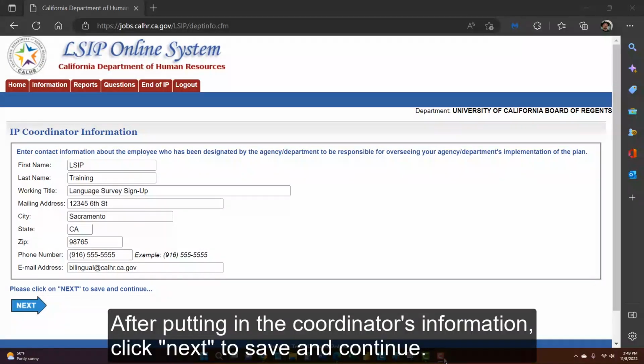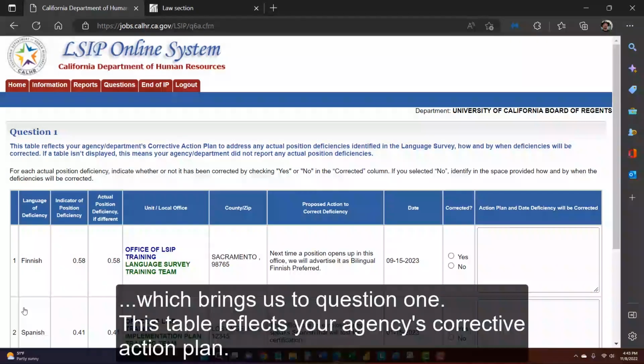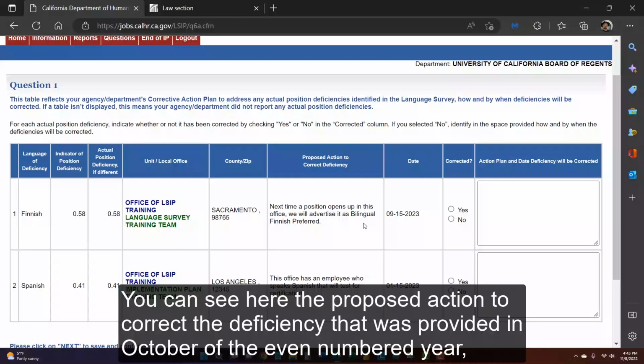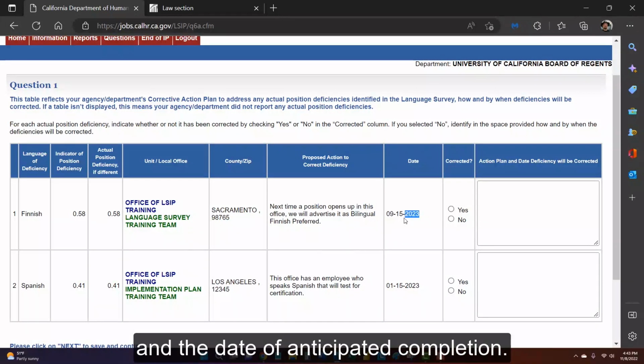After putting in the coordinator's information, click Next to save and continue, which brings us to question 1. This table reflects your agency's corrective action plan. You can see here the proposed action to correct the deficiency that was provided in October of the even-numbered year, the date of anticipated completion.